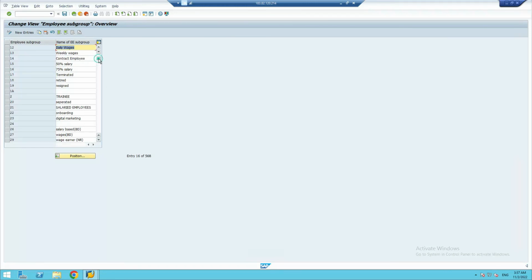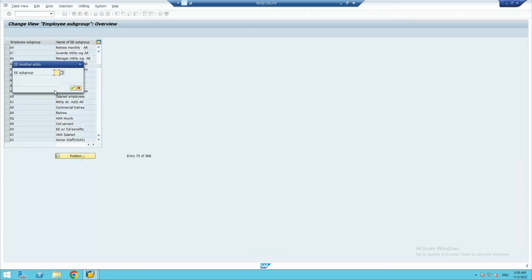Here again you'll have to find the employee subgroup key which does not already exist, right? I found that after 24, 25 is not there. So we can use 25 here. I clicked on position, put 25 and searched.